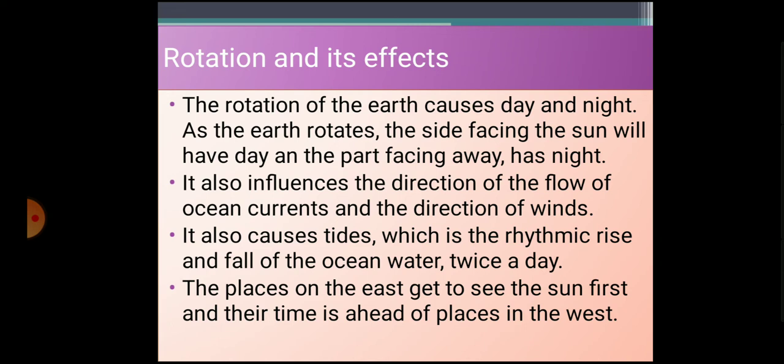And the last thing is that whichever places are on the extreme east side, they see the sunrise before all the other countries or places can. That is why Japan is known as the land of the rising sun, because Japan is situated in the extreme eastern hemisphere and that is the first place that sees the sunrise.